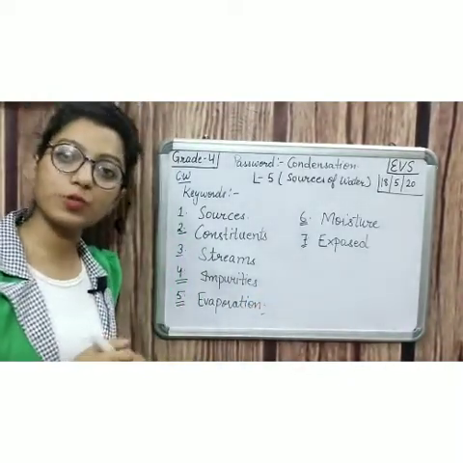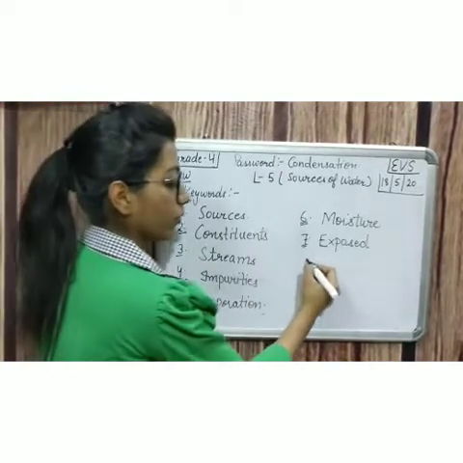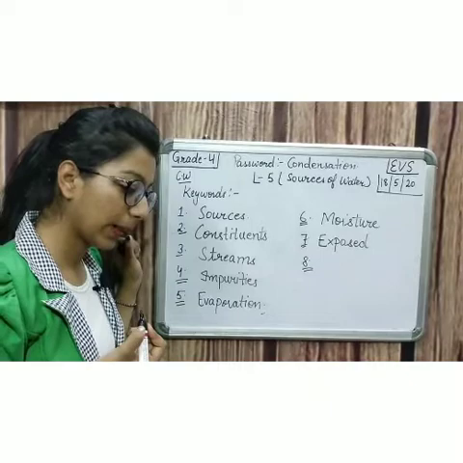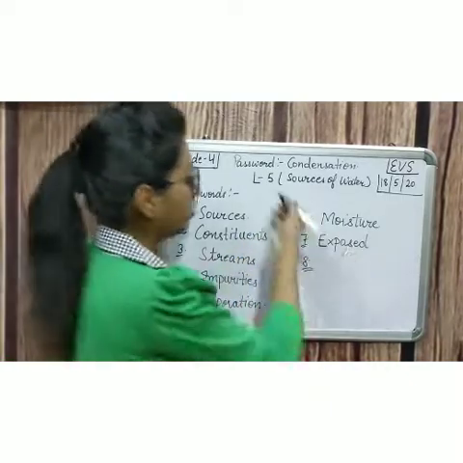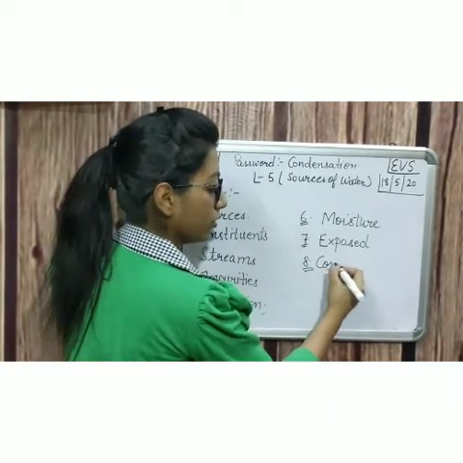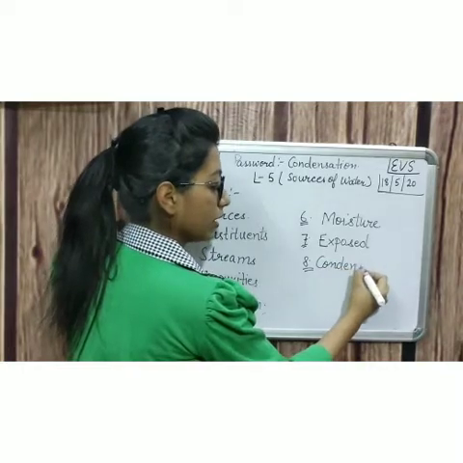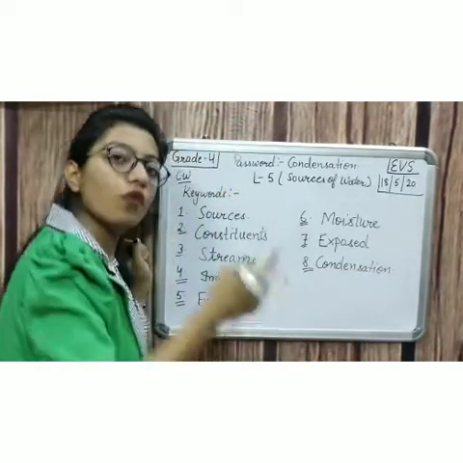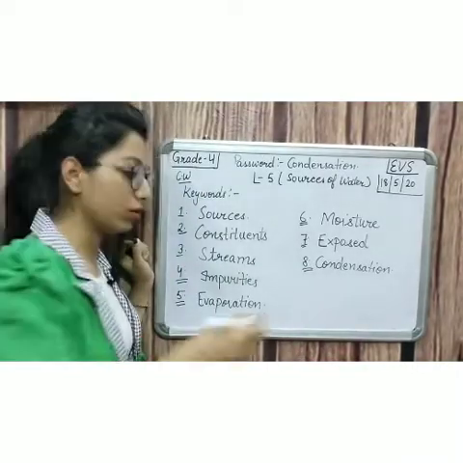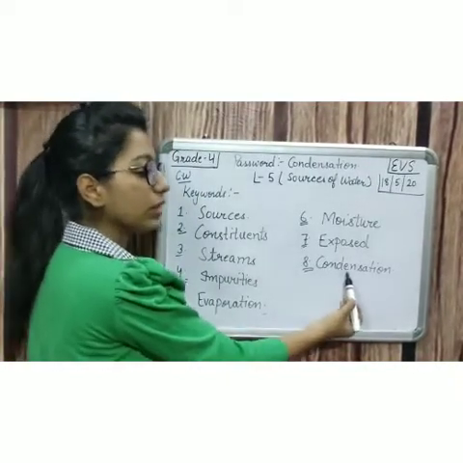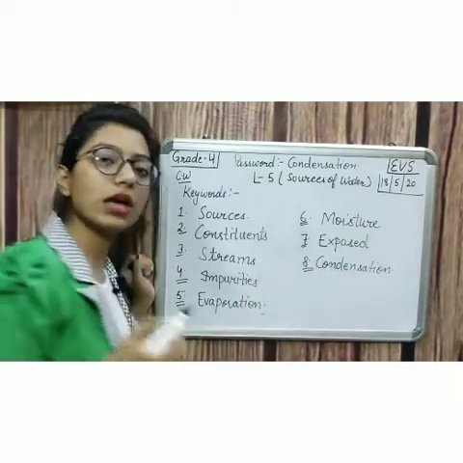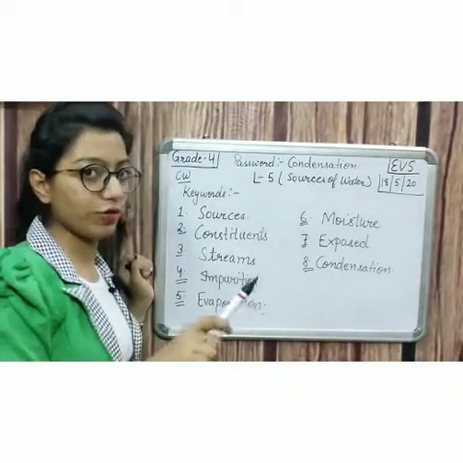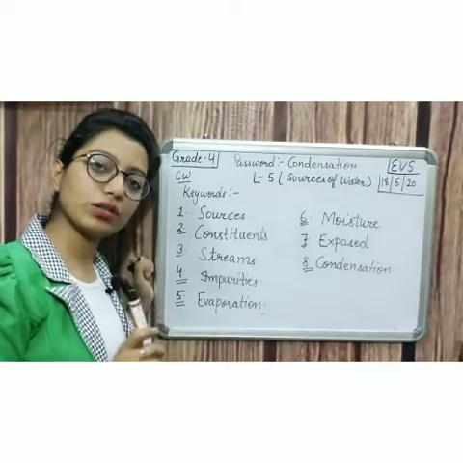EXPOSED. Now the eighth is condensation. That is password of today. Condensation, process of changing water vapor into water.